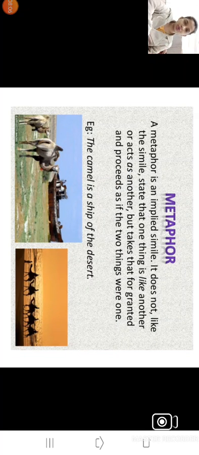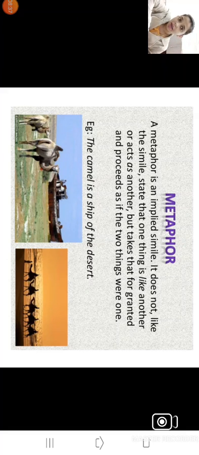Now immediately we are going to see metaphor, so you will get the difference between simile and metaphor. Metaphor is an implied simile, means it is similar to simile, but it does not use words like, as, such as. But here again the comparison is made between two things. The camel is a sheep of the desert. Here the camel gets compared with the sheep.